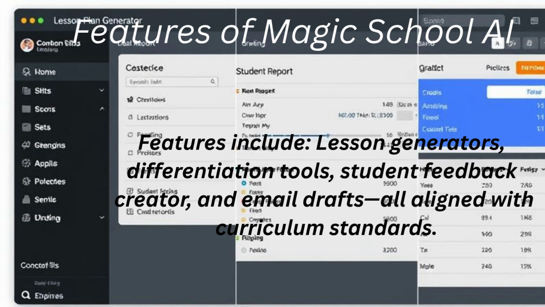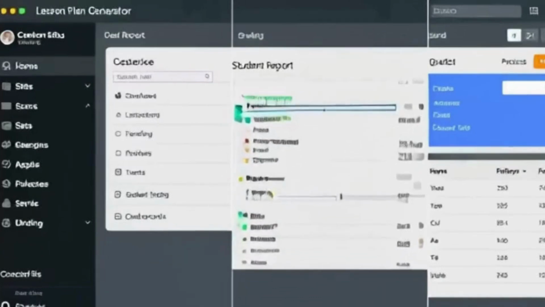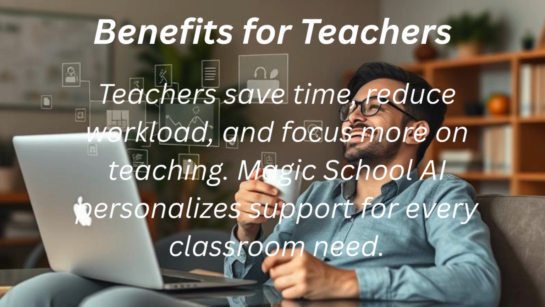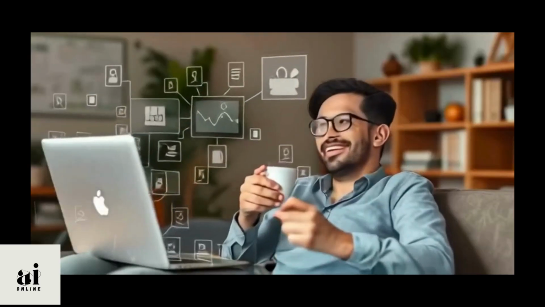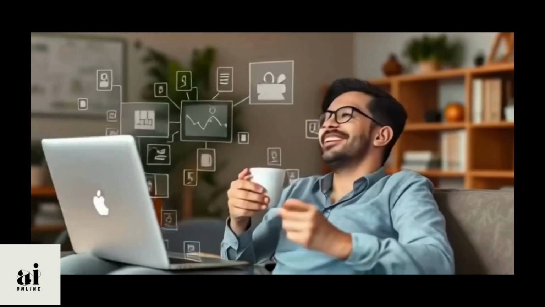Magic School AI offers everything a teacher needs: lesson generators, student feedback tools, and even personalized emails, all aligned with education standards. With Magic School AI, teachers save time, reduce workload, and focus more on connecting with their students. It's like having a teaching assistant powered by intelligence and creativity.